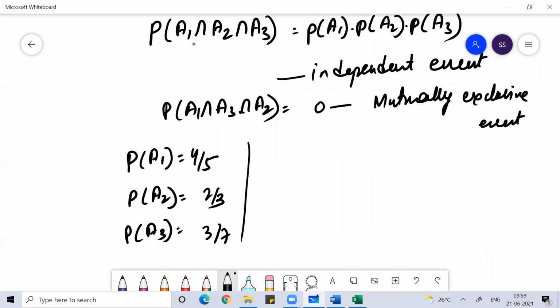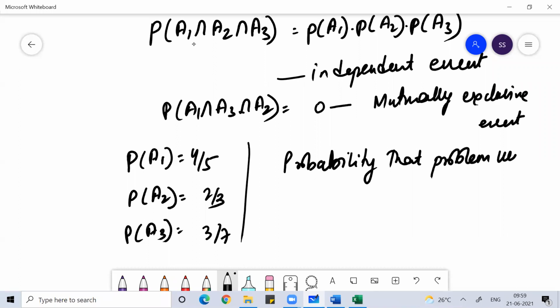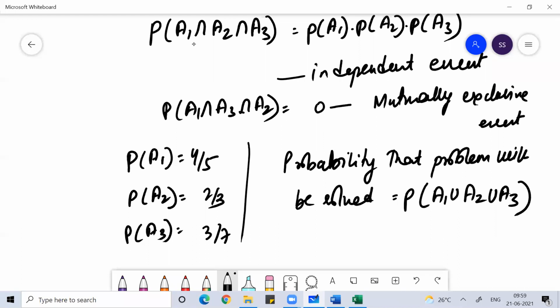A1 is the event that A can solve the problem, A2 is the event that B can solve the problem, A3 is the event that C can solve the problem. What I actually need to find is the probability of A1 union A2 union A3.